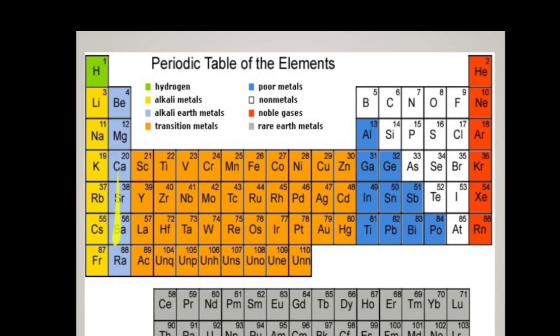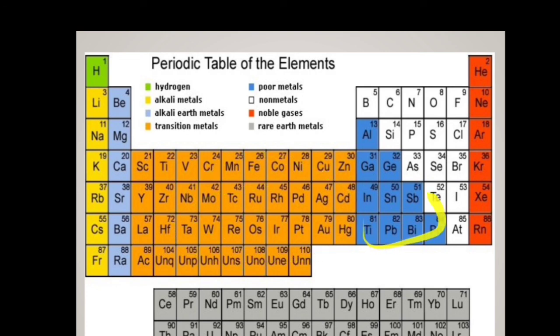Then these are the alkaline earth metals. They have 2 valence electrons in the outer shell. They lose these 2 electrons, so they always show the oxidation state of +2. These are all the transition elements. They show a transition of properties between metals and non-metals. Elements with partially filled or incompletely filled d orbitals are called transition elements.